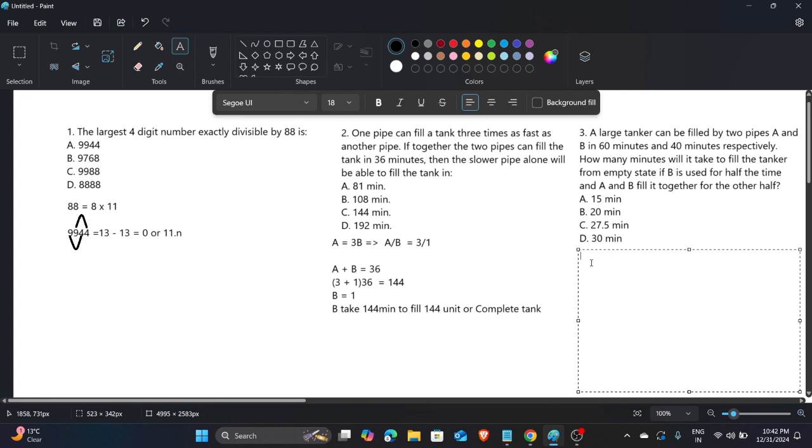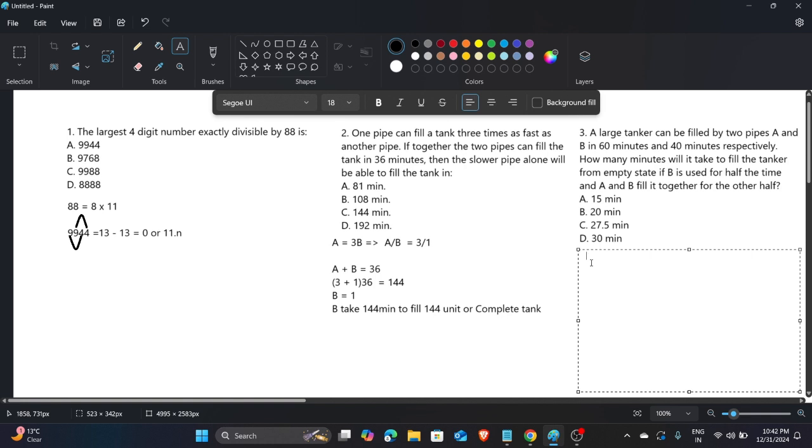How many minutes will it take to fill the tanker from empty state if B is used for half the time, and A and B fill it together for the other half?